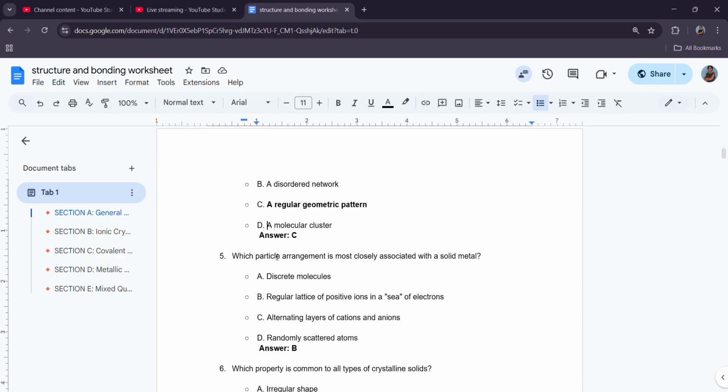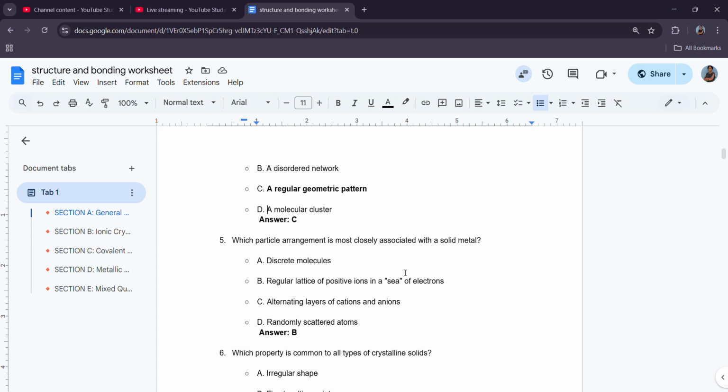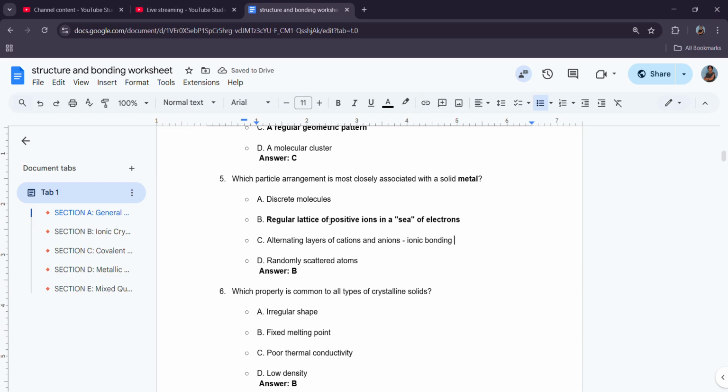Number 5, which particle arrangement is mostly associated with a solid metal? Solid metal, it has to be C of delocalized electrons. Here it is. Regular lattice of positive ions, positive cations in a sea of delocalized electrons. Alternating layers of cations and anions would be talking about ionic bonding. And discrete molecules would be once again simple or giant.